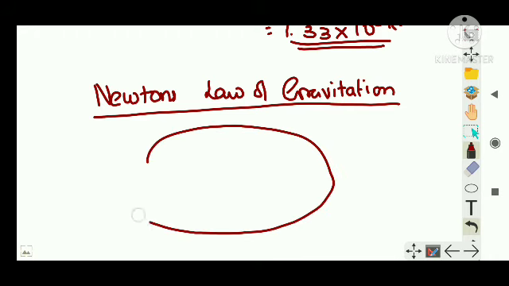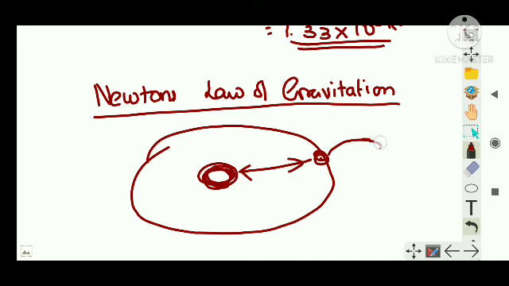That is, if this is the sun and this is the planet, then there should be a force of attraction acting towards the sun radially, and it should act on the body. If it is not acting, then the planet will go off, right? It will be moving in a tangential motion, right?